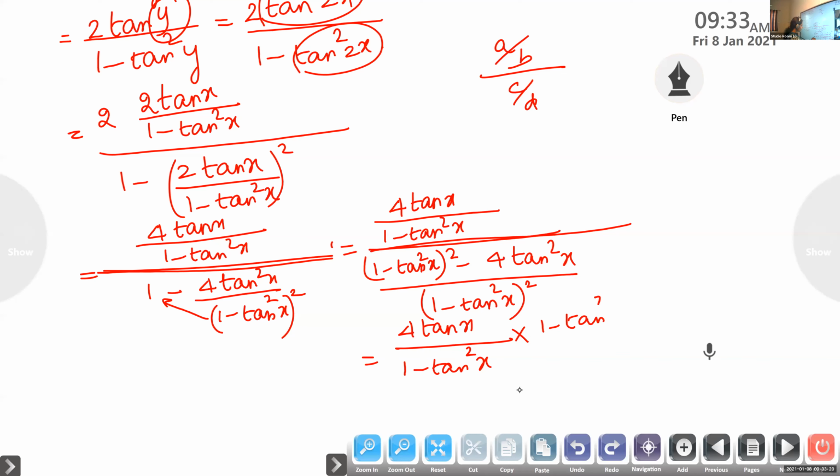Okay, so now look here. In the numerator we have 1 minus tan square x the whole square. Denominator we have 1 minus tan square x. So 1 minus tan square x will get cancelled.